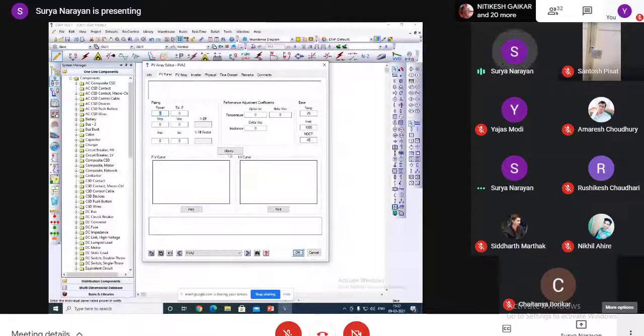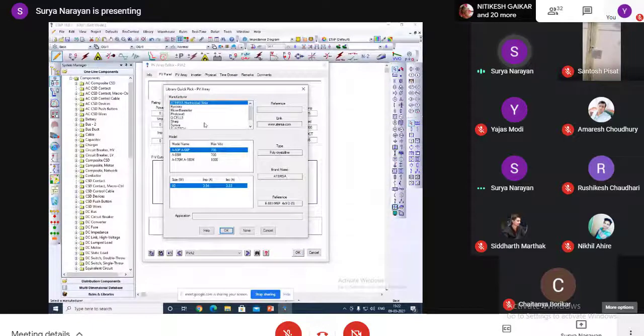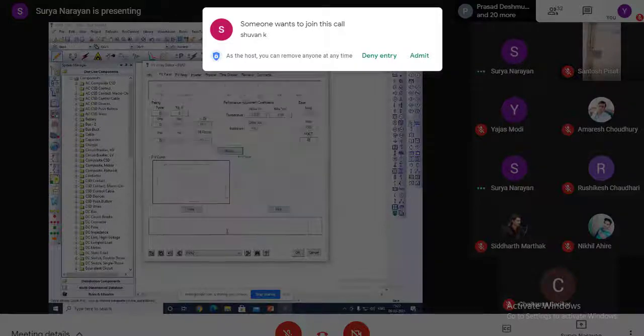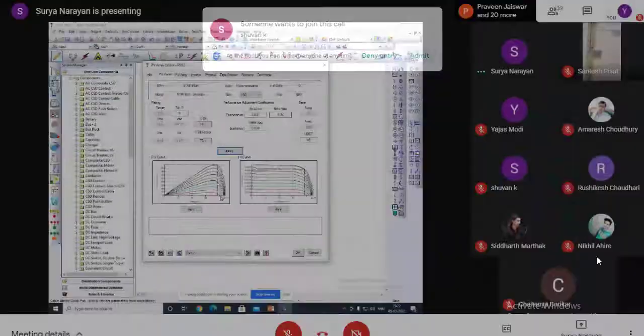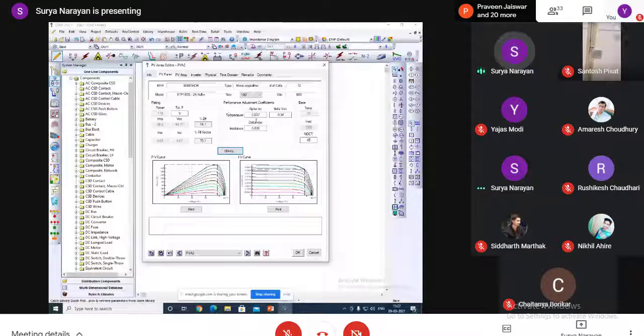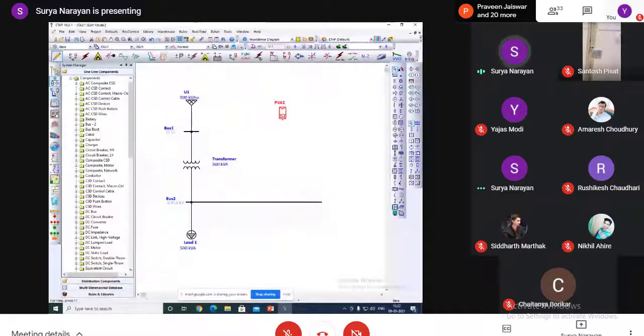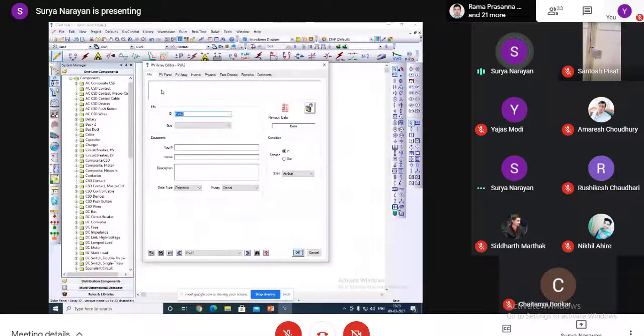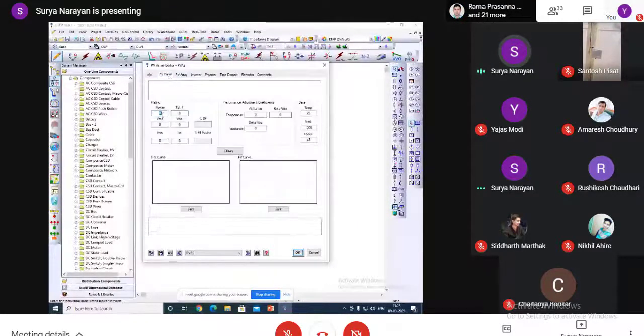Here in the library there are different types of brands. You can choose any one. I have chosen this one. Also, we can choose the PV panel as per our requirement, if you have the data. Let us assume that we have 315.